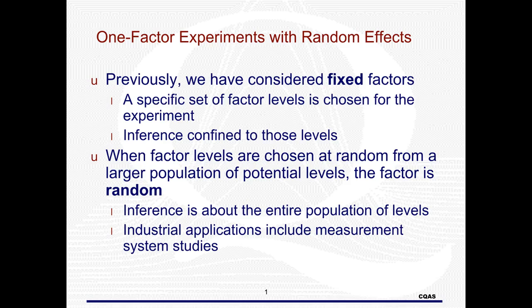The random effect experiment is similar to the fixed effect experiment. The main difference is that we are not interested in inference about the specific levels that we chose to study. We only use these as a way to get a sample of levels to make inference about the entire population of levels. These are called random effects because they are supposed to represent a random sample of all possible levels of the factor. This does not necessarily mean that we are actually selecting these levels at random.